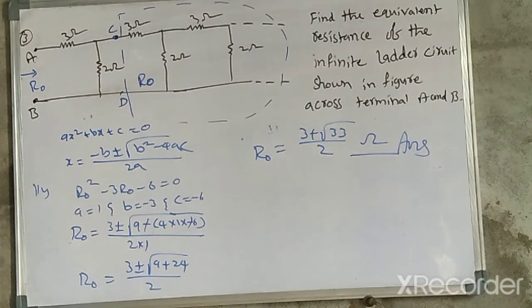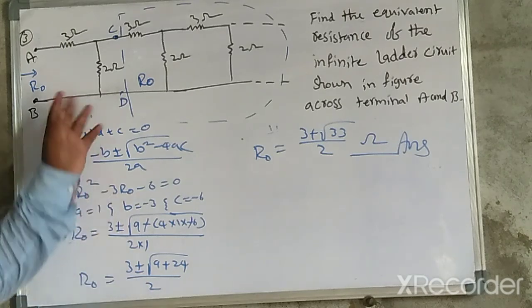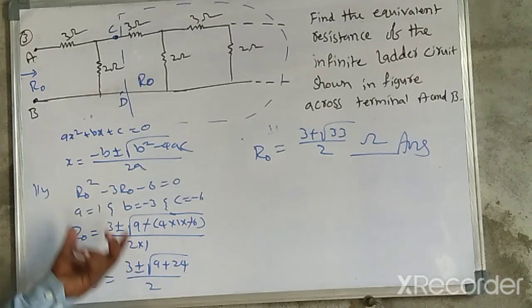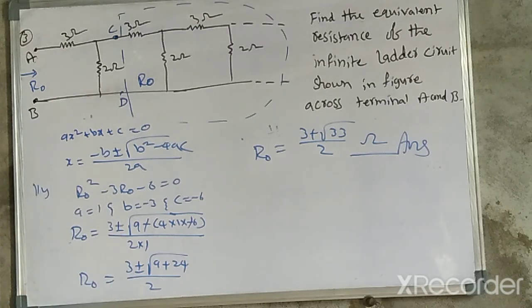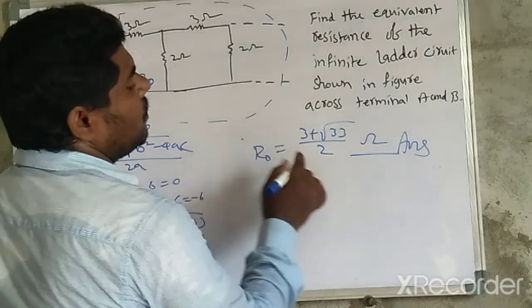There is one more root also, (3 minus root 33) by 2. But this value, whenever connected, the equivalent resistance is more than any one of the individual resistors. So that's why only this one is the answer to the question.